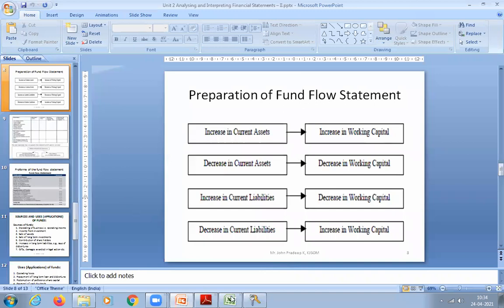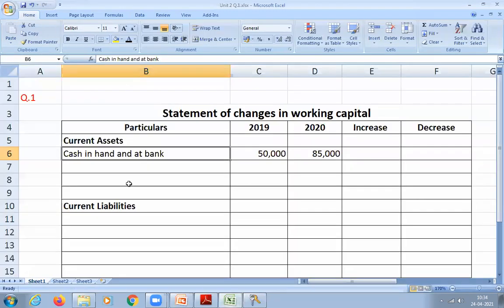Before we go, I'll tell you, the fund flow statement is very important. That will come as your case study, question number C, section C, 10 marks. So the case study will be from the fund flow statement only. That's why I'm telling you, please go through it.